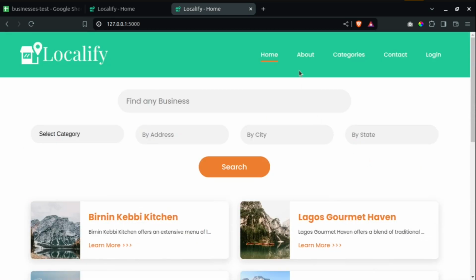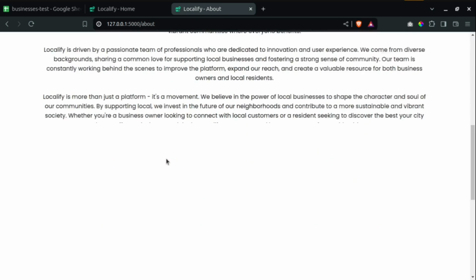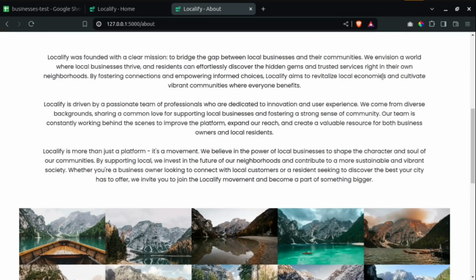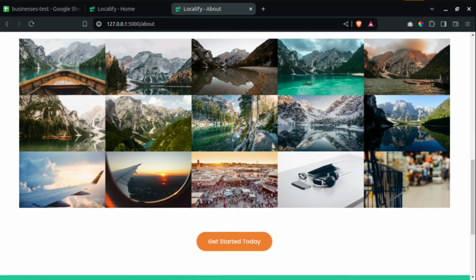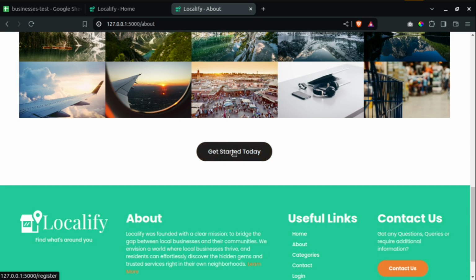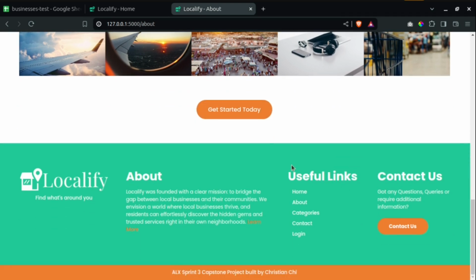So I can also go to the about page. This is the about page where I'm giving some information about Localify. It was founded with a clear vision to bridge the gap between local businesses and their communities. You can see a gallery over here. Then get started today will take you to a page where you can register your business.